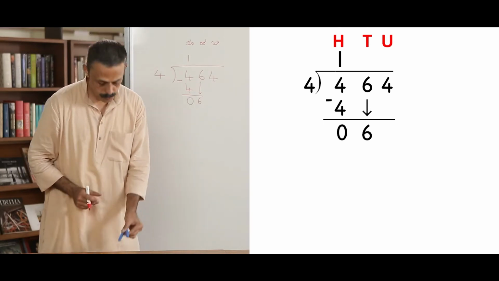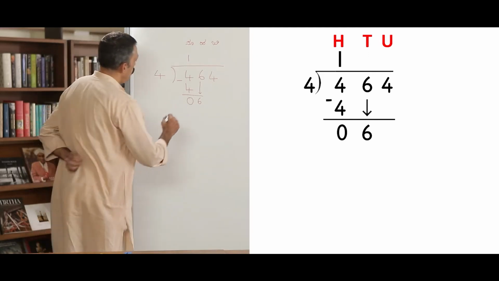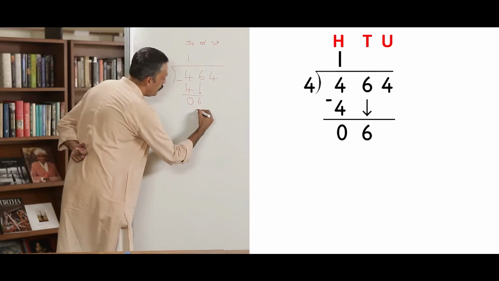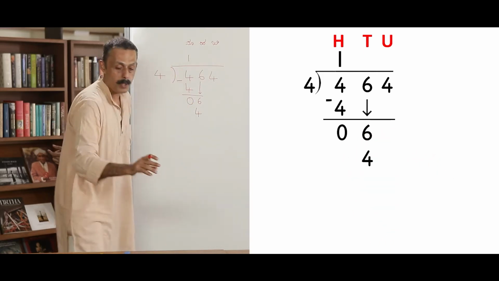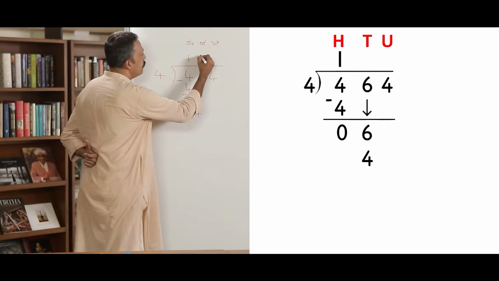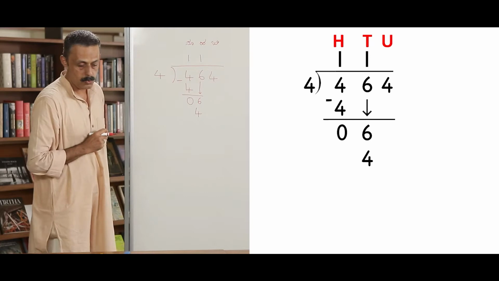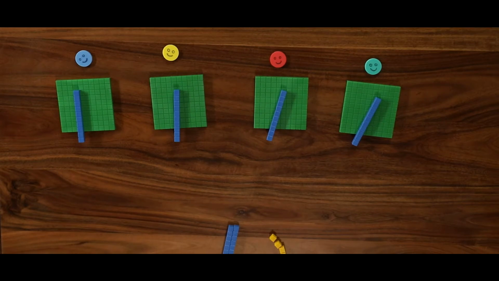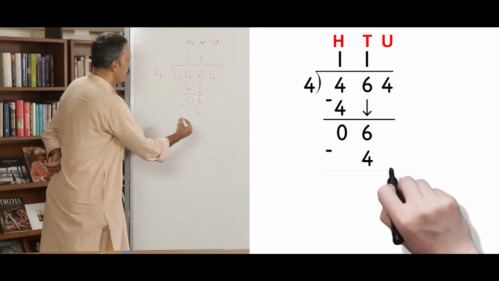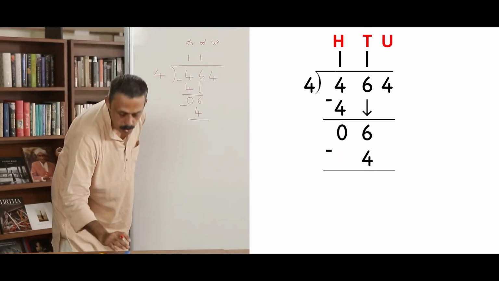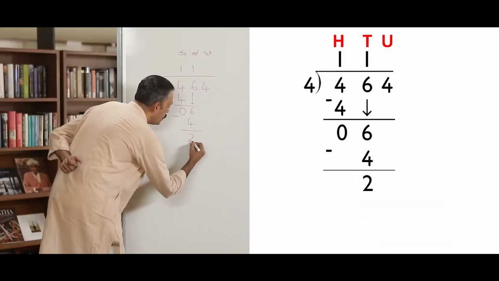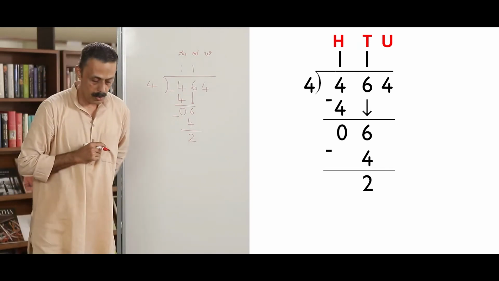I have 2 tens left. Therefore, how many tens did I have? 6 tens. How many tens did I give away? I gave away 4. How many tens did each get? Each got 1 ten. Isn't it right? Of the 6 tens I had, 4 tens are given out. Therefore, I have to subtract. When I subtract, how many tens are left? 1, 2. So I have 2 tens left.